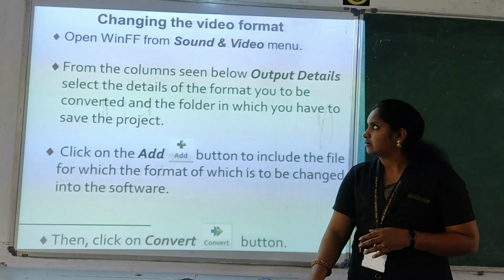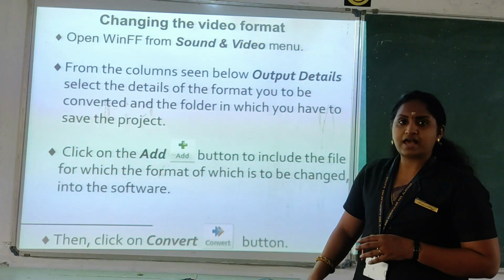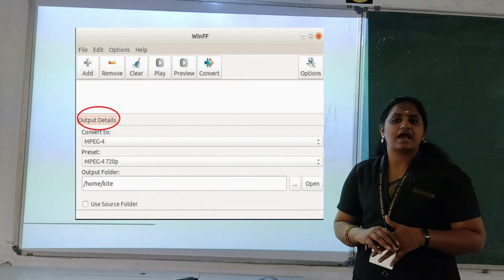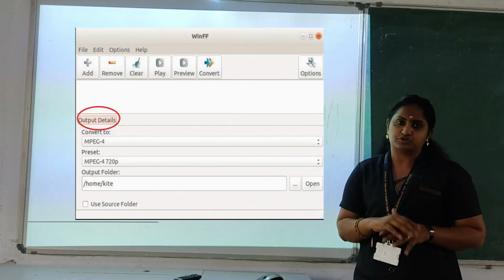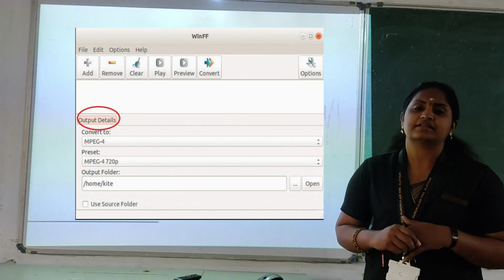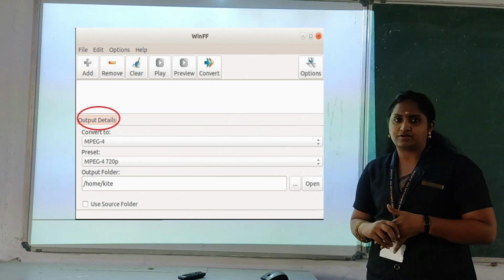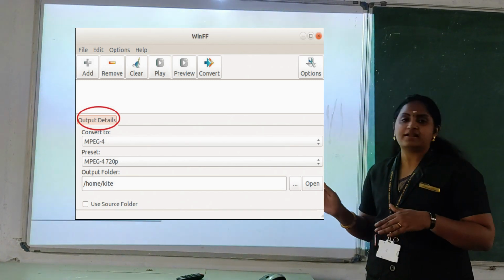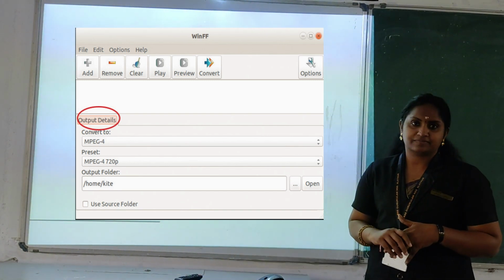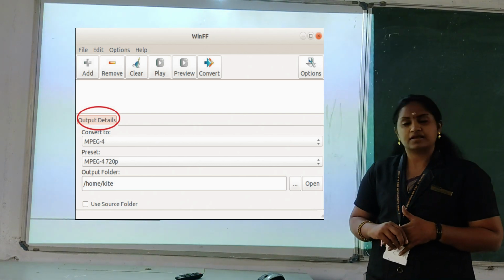Okay, so after opening that WinFF, you will have the window like this, and you can select the file which you have to change and just select the output format. If it is MP3 means MP3, like that you can select and just click on the file and you can convert that. Okay, clear students?